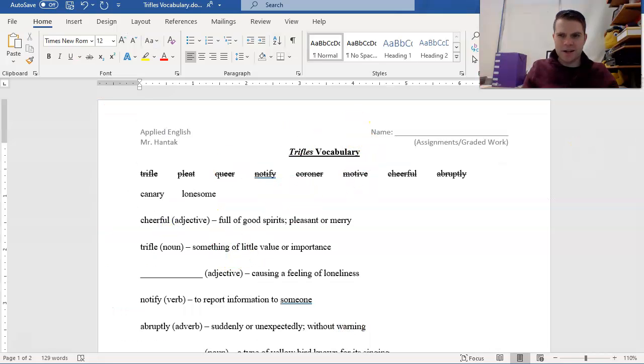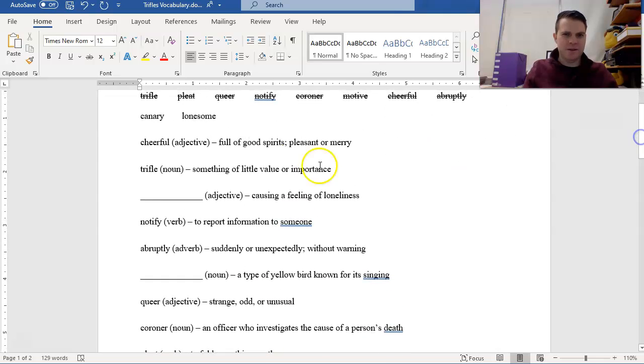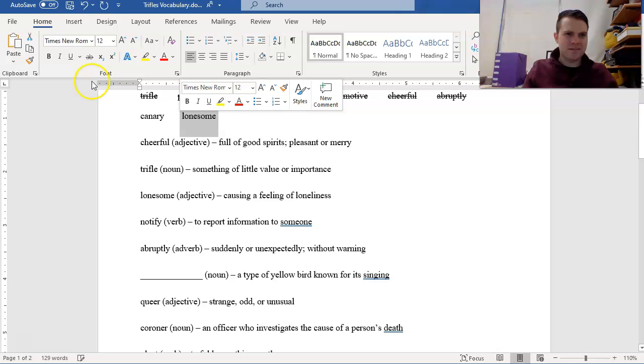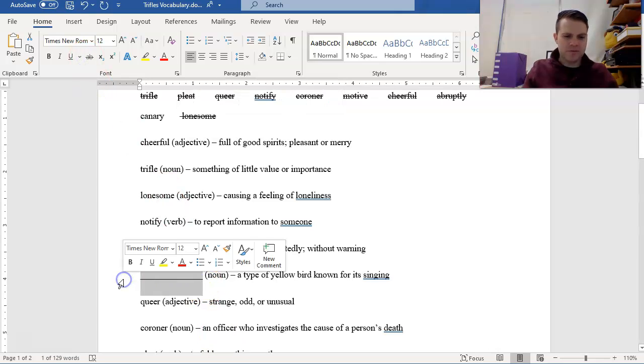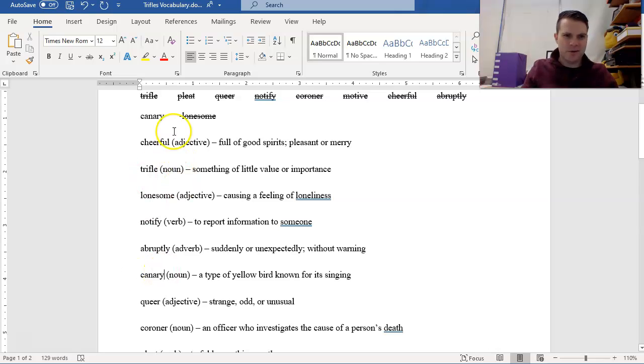And all that's left is canary and lonesome. So one of them is causing a feeling of loneliness. Hey, look at that, lonesome, loneliness. Maybe that's an easy one. And all that leaves left for me is canary. At the very end, a canary is a type of yellow bird known for its singing. Maybe you knew that one already as well. But once again, these are all good words to know for trifles.